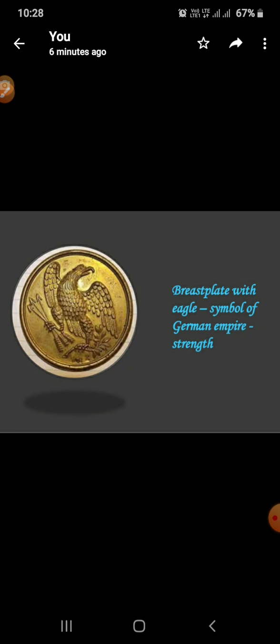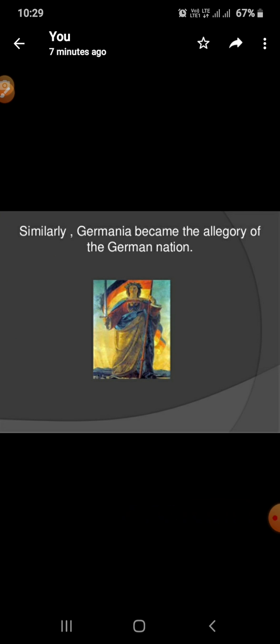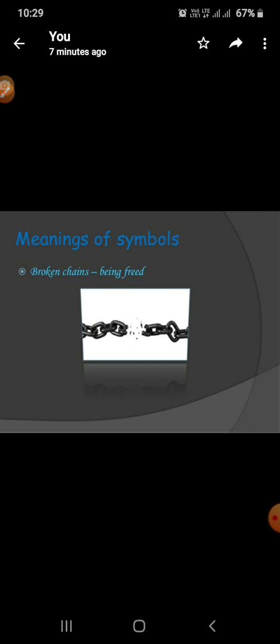Breastplate with eagle, that is a symbol of the German Empire or strength. It can be given to you in your exam also. ऐसे ये बना हुआ होगा और आपको बताना होगा ये क्या symbol है. तो you should know that this is a breastplate of eagle, symbol of the German Empire, that is strength. Similarly, Germania became the allegory of the German nation. Now, meaning of symbols: broken chains, being freed. In class 9th also you have studied in the French Revolution chapter, broken chains being freed.